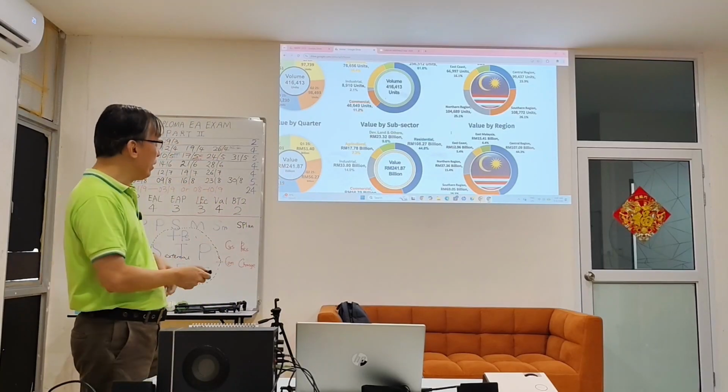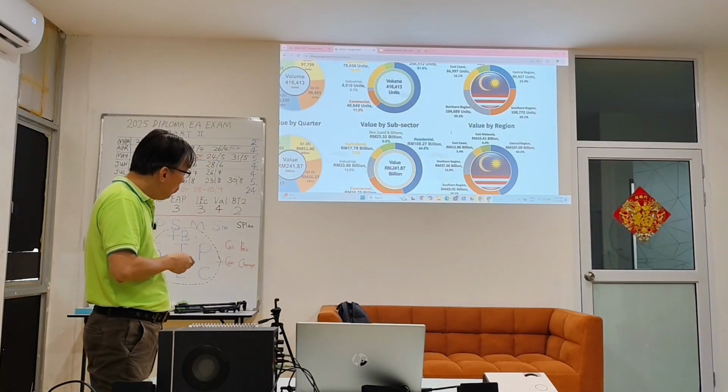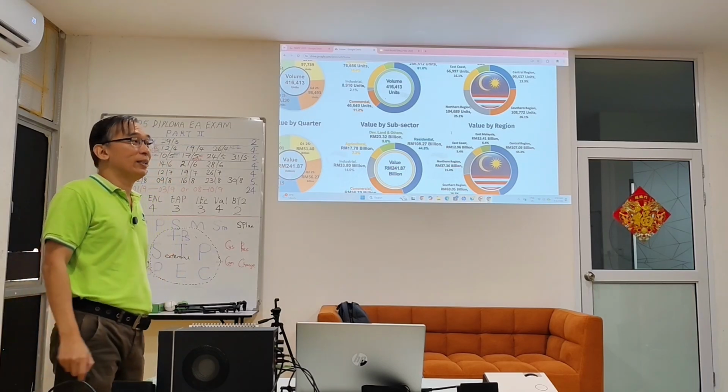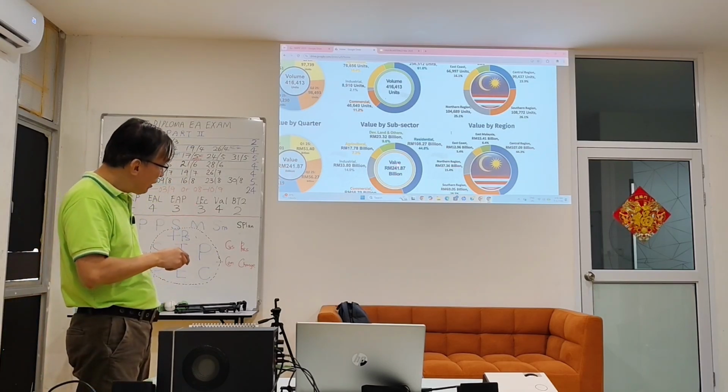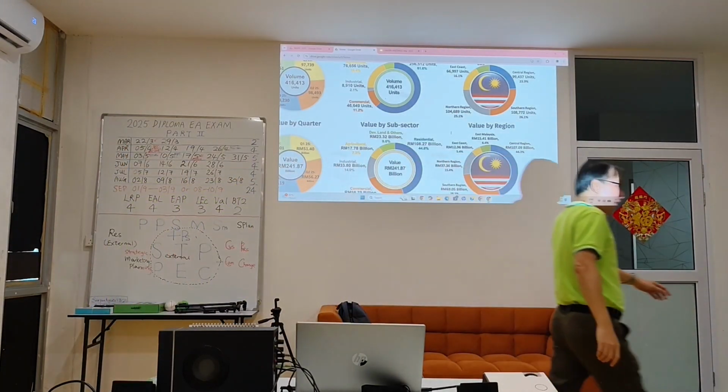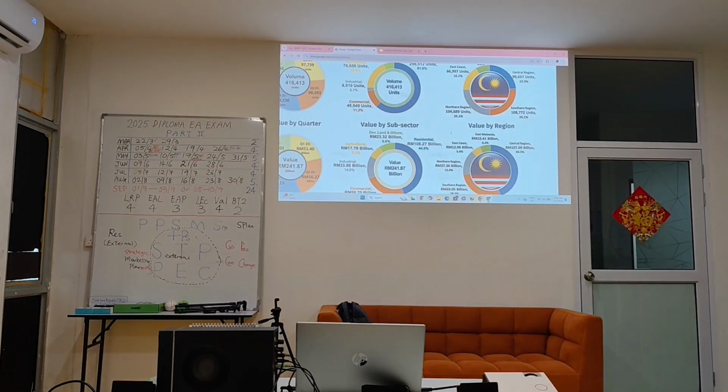So what does the NAPIC report say? The NAPIC report says 241.87 billion transacted last year, in the whole of Malaysia. So actually, how much is this? If you know how to write billion, this is a lot of zeros at the back. Transaction means the value of property sold.